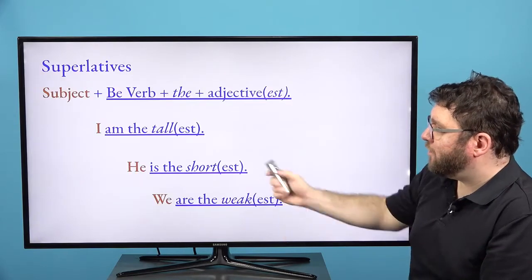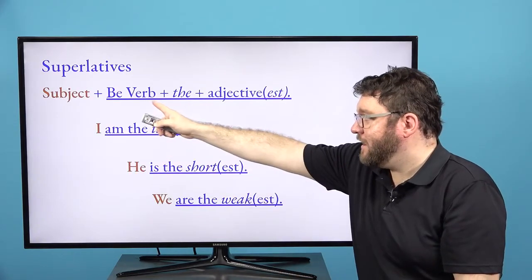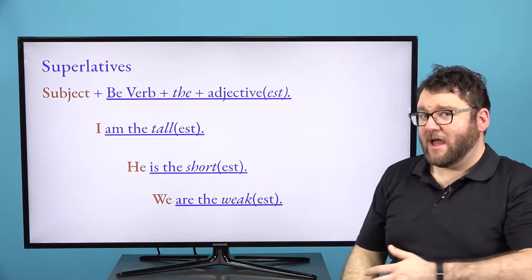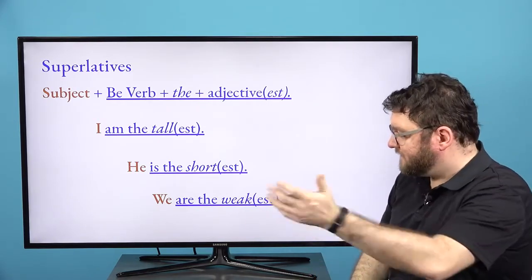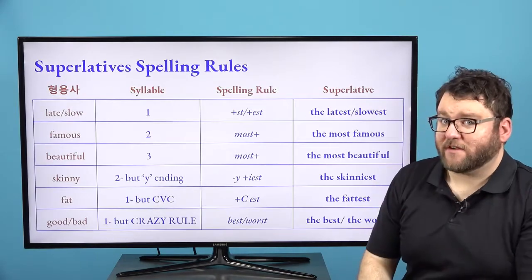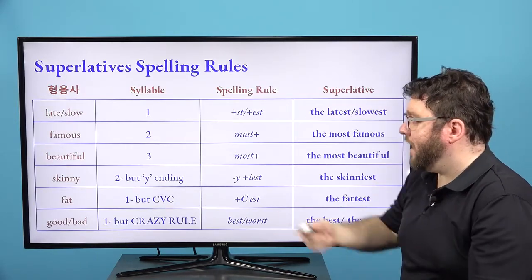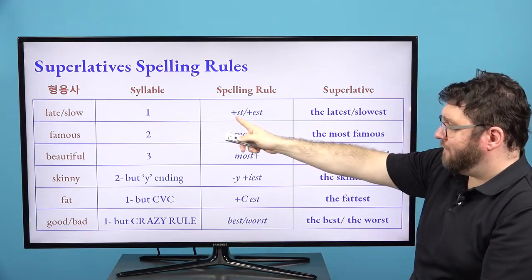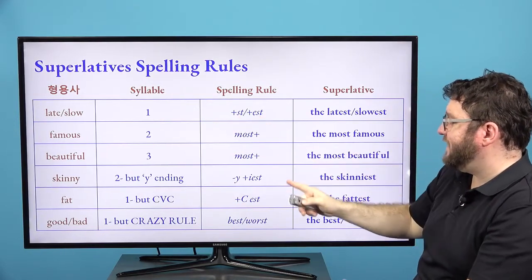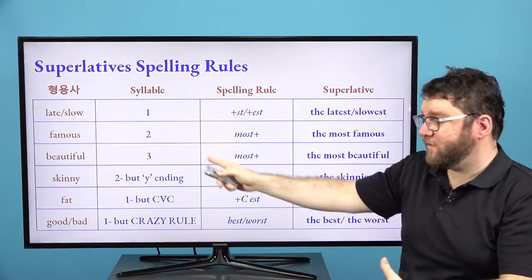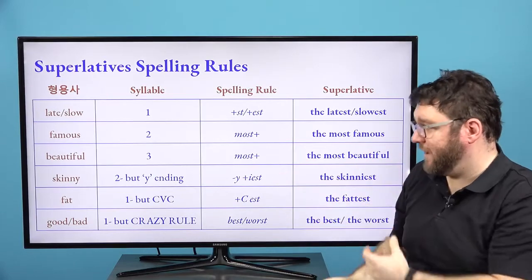Also, we have our superlatives here. This is I, the subject, be verb, the, adjective plus est. I am the tallest. He is the shortest. We are the weakest. And we also have our spelling rules here. So we have 1 syllable for late, we have plus st or plus est. I am the latest. 2 syllables for famous, right? I am the most famous.